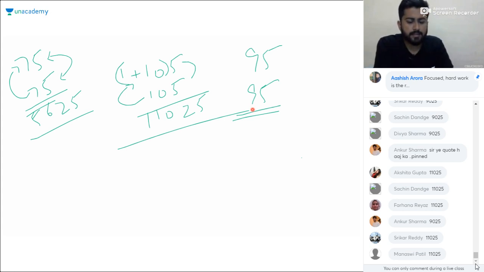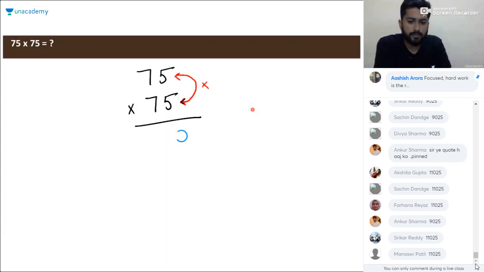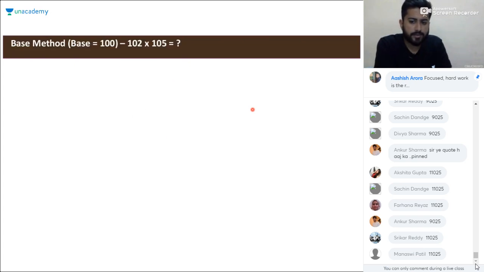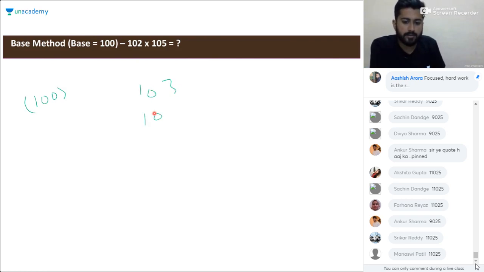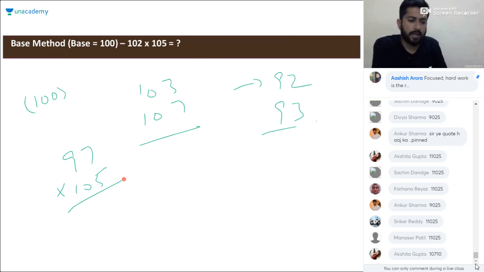Now, as the case is now of 100, it should be better to learn the base method. Multiplying 75 will be the same as we did it, and now it's time to learn the base method. Here the base is 100. It will help you in multiplying numbers that are close to 100, like 103 into 107, or 92 and 93, or 97 into 105.